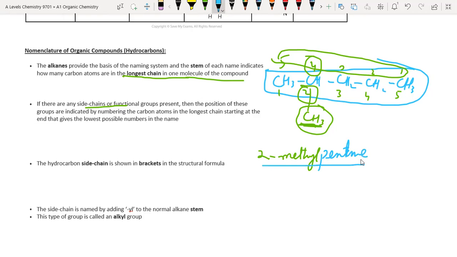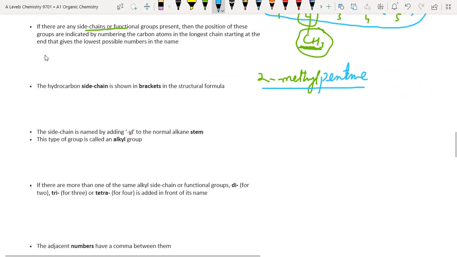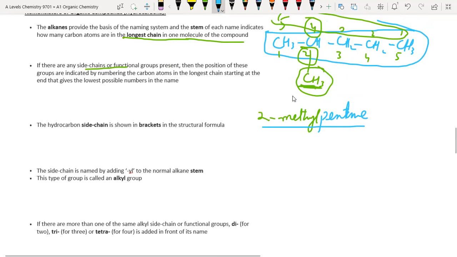This will be the name of the compound. Then, a hydrocarbon side chain is shown in brackets in the structural formula. For example, this compound can be represented like this.